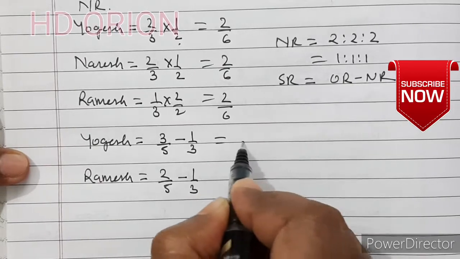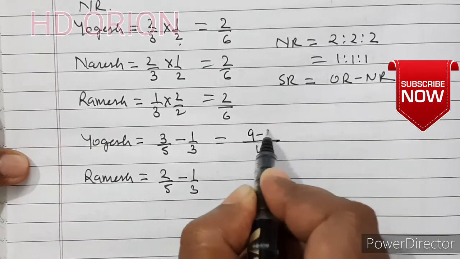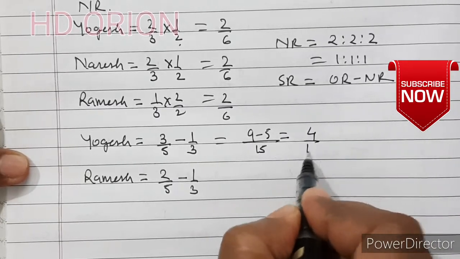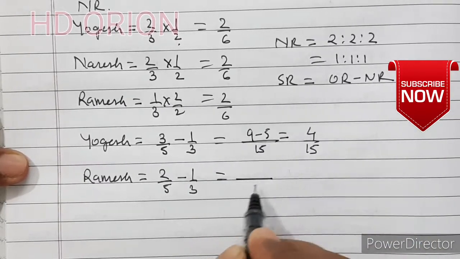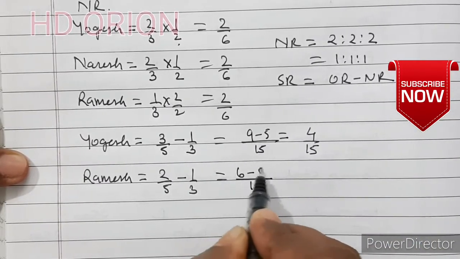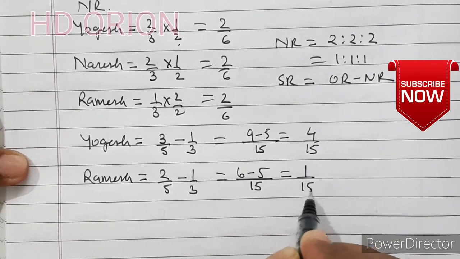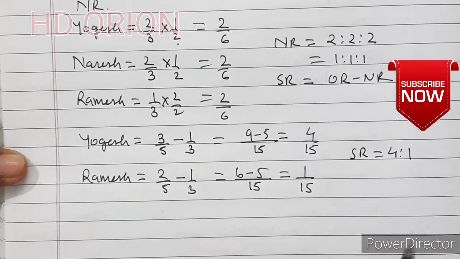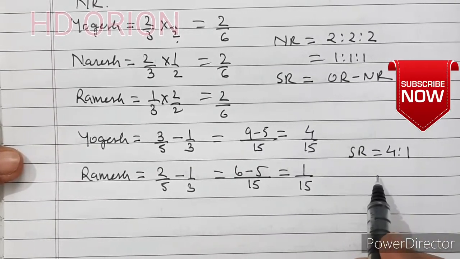LCM will be 15. 9 minus 5, that is equal to 4 by 15. Here LCM will be 15. 6 minus 5, that is equal to 1 by 15. So sacrificing ratio is equal to 4:1. This will be needed in treatment of goodwill.